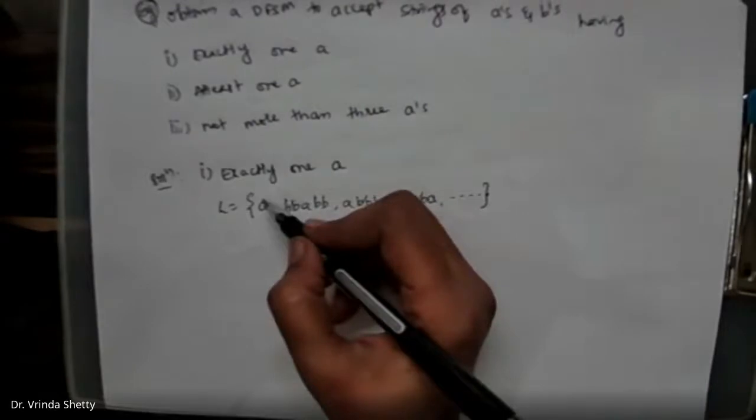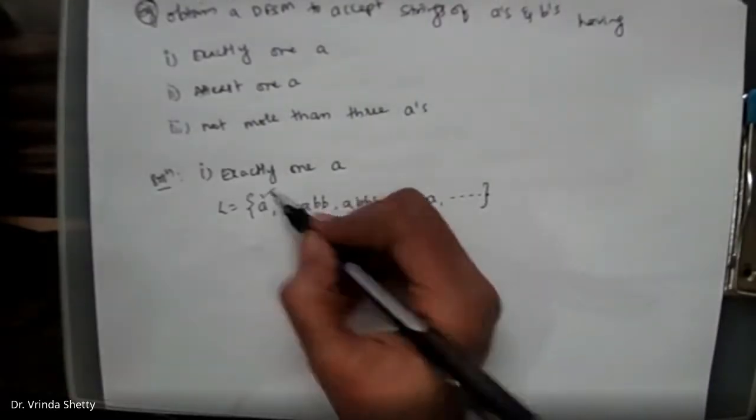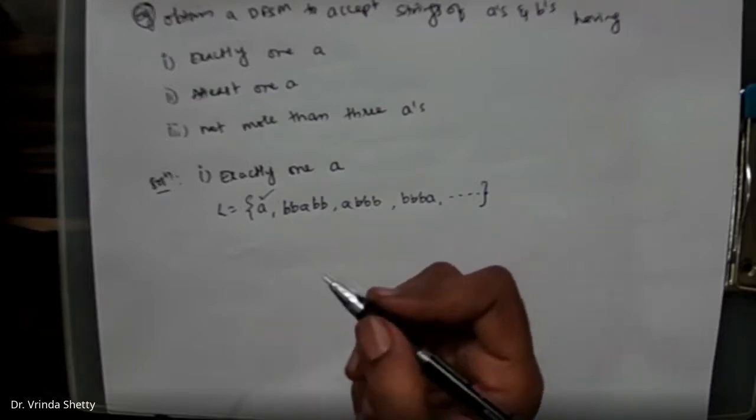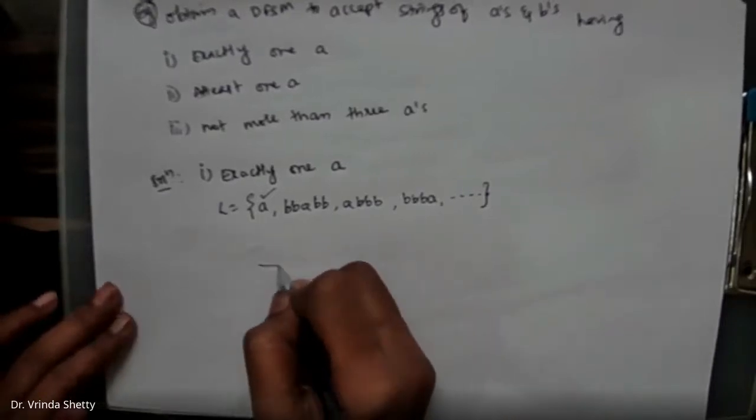As the problem says that it should have exactly 1A, we'll check how to start the construction of a DFSM. Exactly 1A means 1A should be accepted. As soon as more A's are encountered, the string has to be rejected. So exactly 1A means the number of states required is going to be 2.